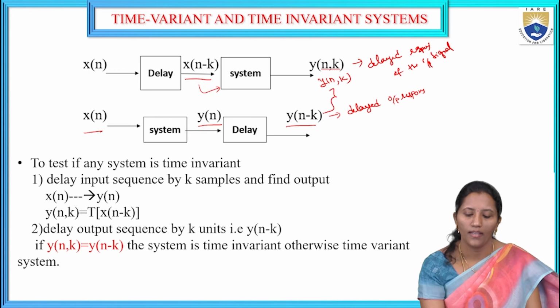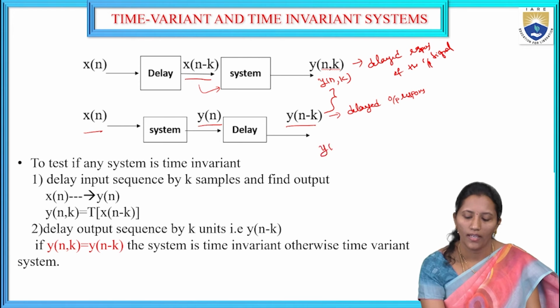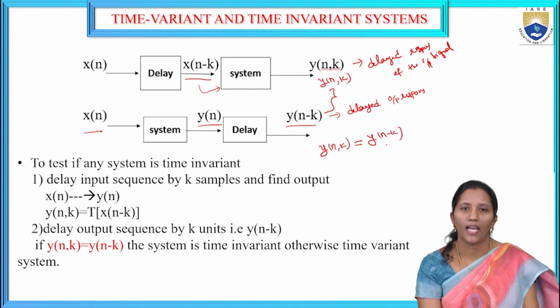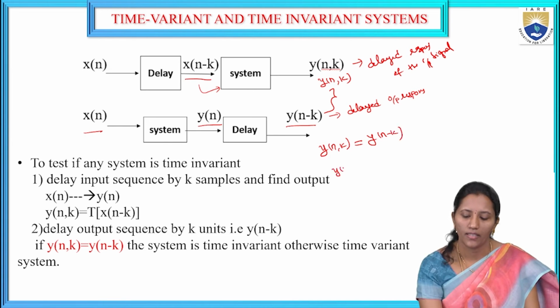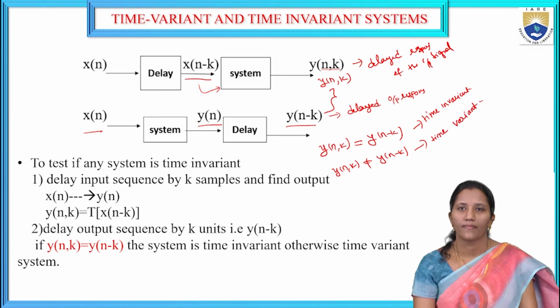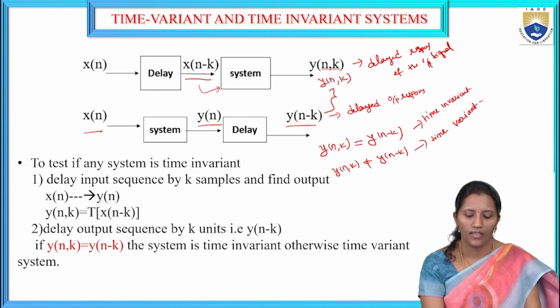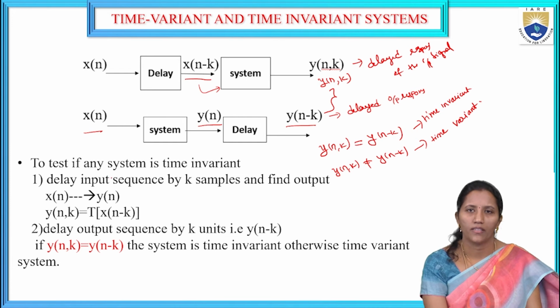If these two are equal, that is, y of n comma k is equal to y of n minus k, then it is a time invariant or shift invariant system. If both are not equal, it is a time variant system. So to find out whether it is a time variant or invariant system, we have 2 steps.